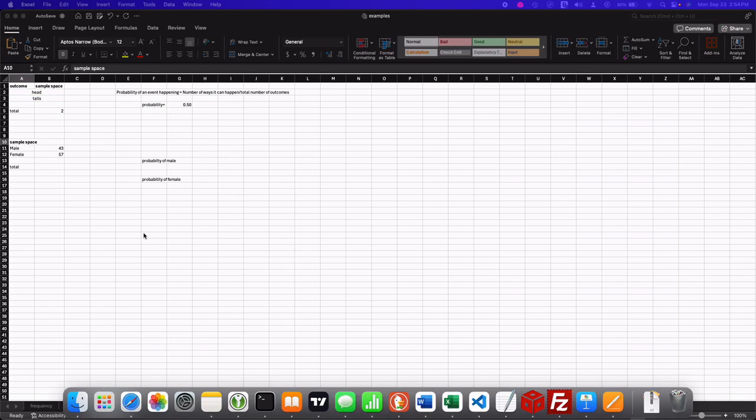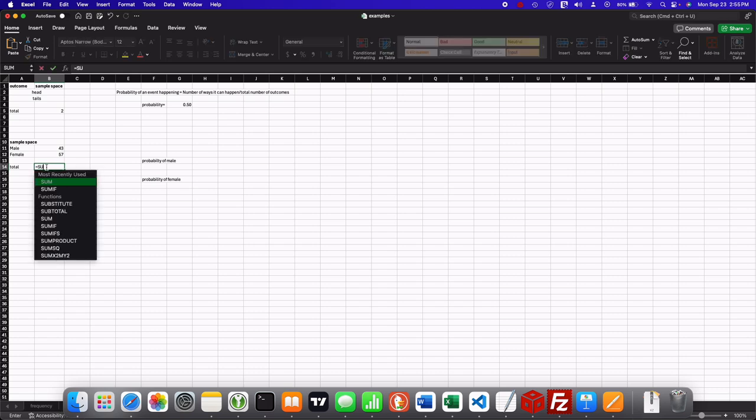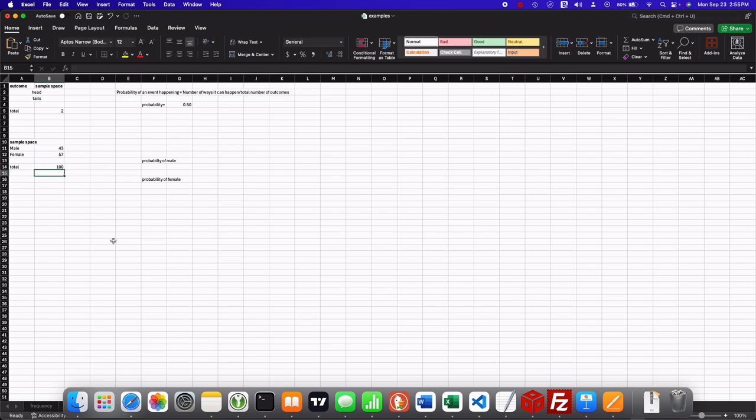Let's look at another example. Let's say we have a sample space where we have males and females. We have 43 males, 57 females. Now, what is the total outcome in this case? Well, the total outcome is the sum of these two, 100. That is the total outcome.